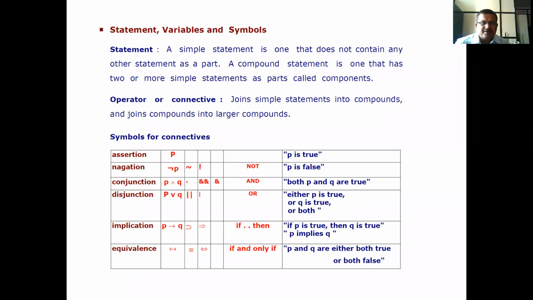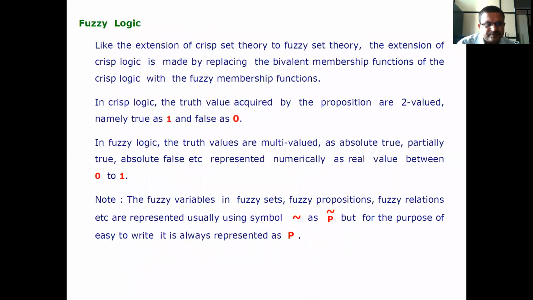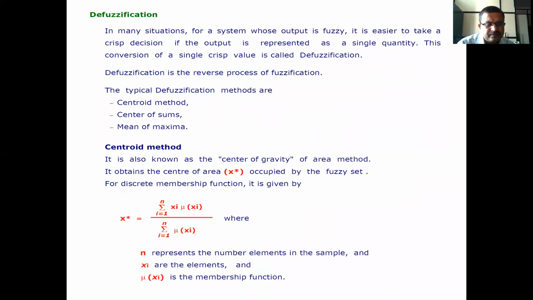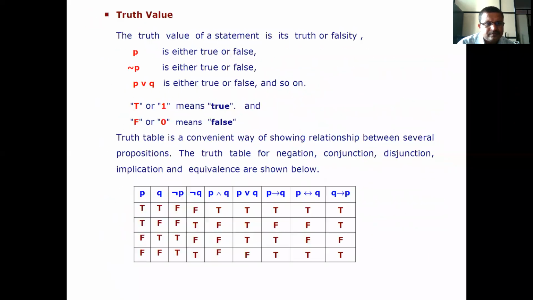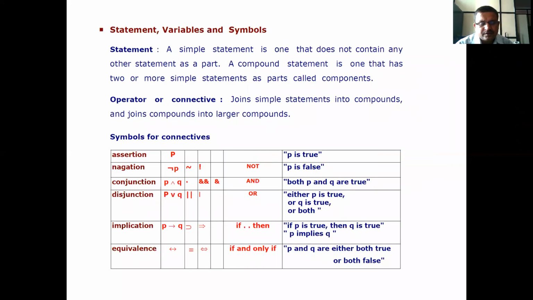Now statement, variables and symbols. A simple statement is one that does not contain any other statement as a part. A compound statement is one that has two or more simple statements as parts, called components.